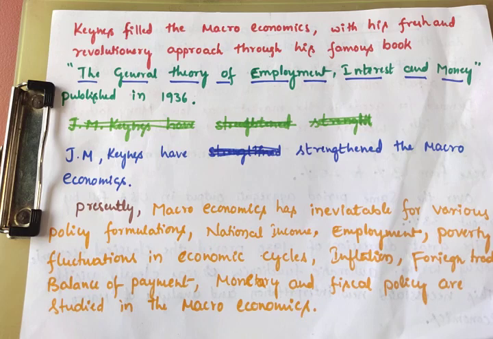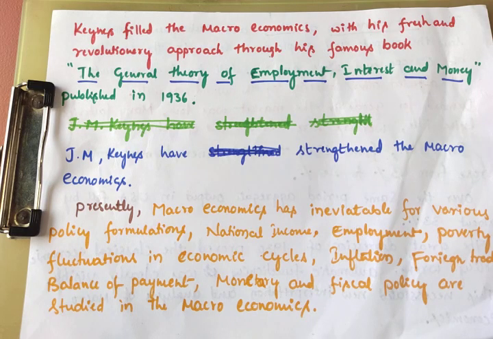Why was demand low? Because all the producers were increasing the price of their goods and services, and poor people were not able to purchase them. That's why demand was less. When demand was less, the employment rate also decreased. Why? Where there was no demand, the producers stopped production. So no production, no employment, no income, no per capita income, no national income. There is no development in the country. So that was the situation.